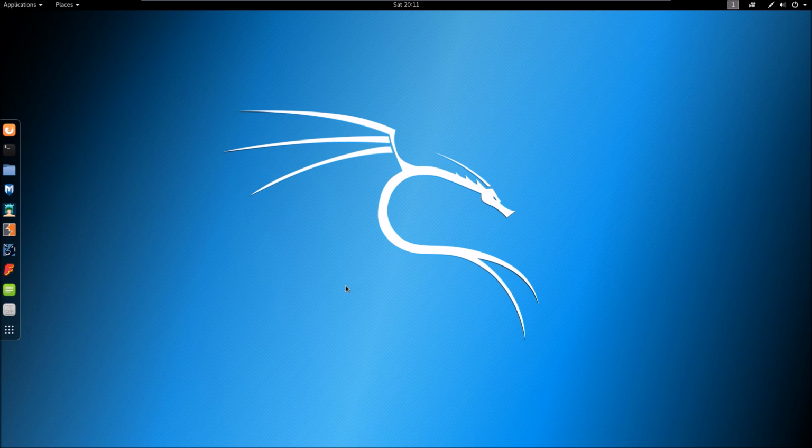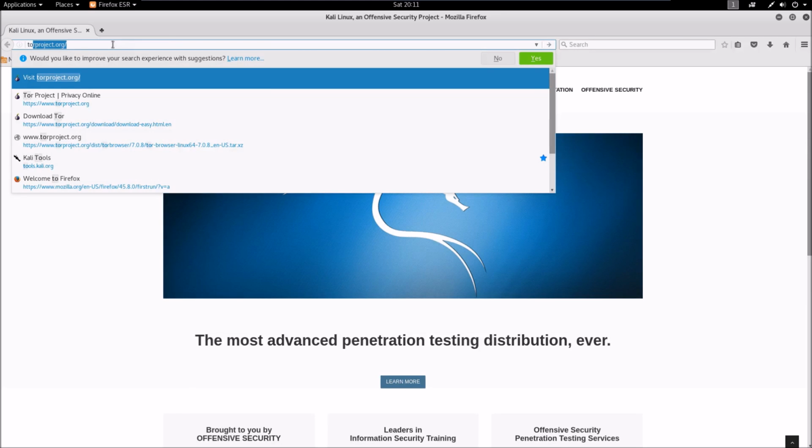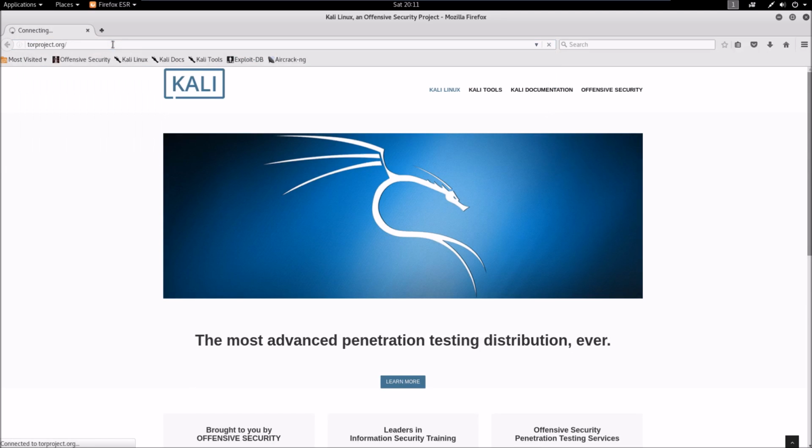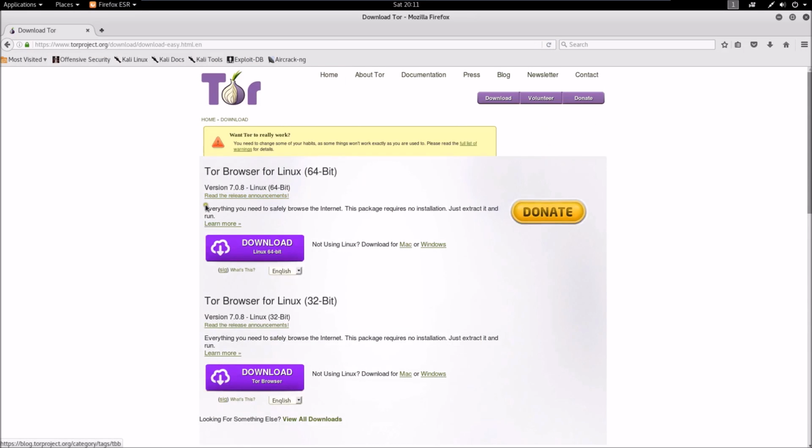So first, let us download Tor file. So open your browser first and visit the link torproject.org and click on download Tor, and you have to download this file for Linux 64-bit. Okay, I have already downloaded that file.